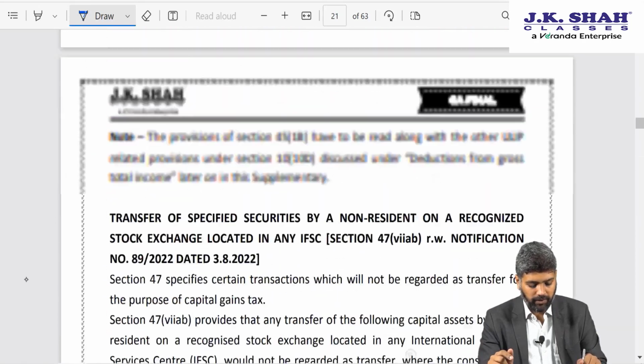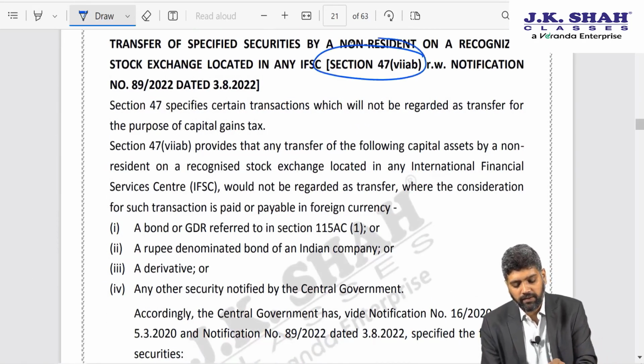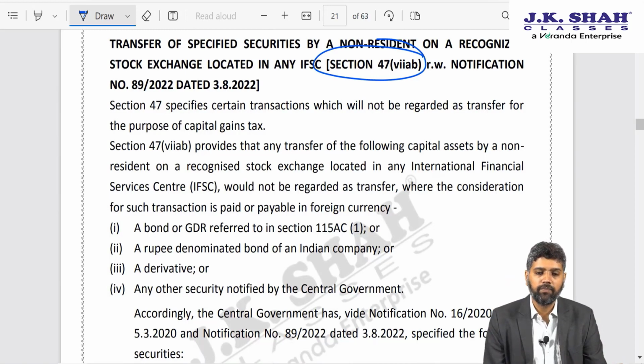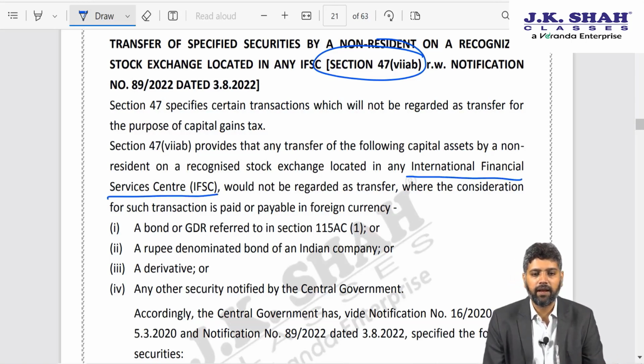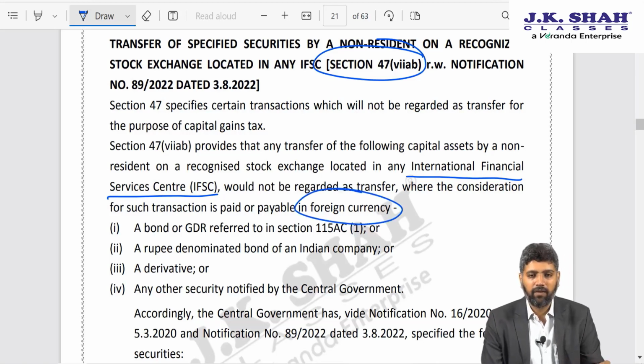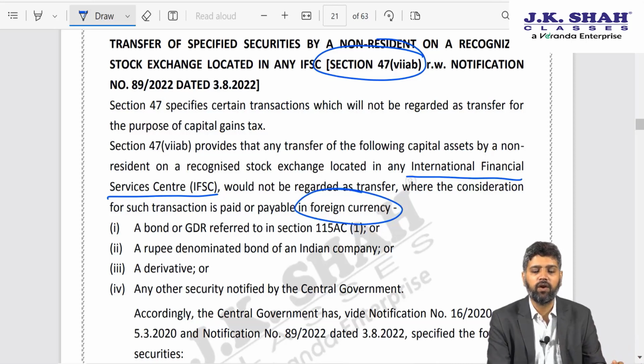Proceeding to the next amendment. This is the amendment in section 47 clause 7AB. As you know, in order to promote local businesses in India, and in order to invite foreign investors to set up businesses in India, Government of India has come out with the concept of International Financial Services Center, IFSC, and there are certain benefits provided for those people who carry on business in IFSC, provided the transaction should be carried out in foreign currency. One of the exemptions is that STT, securities transaction tax, would not be payable if you transfer any securities in a stock exchange located in IFSC.